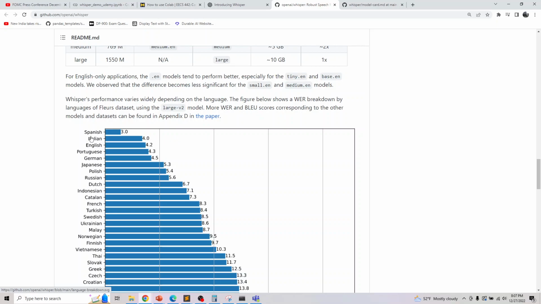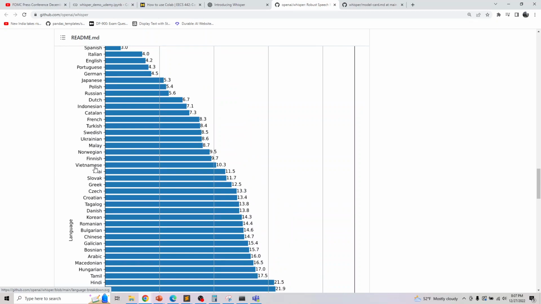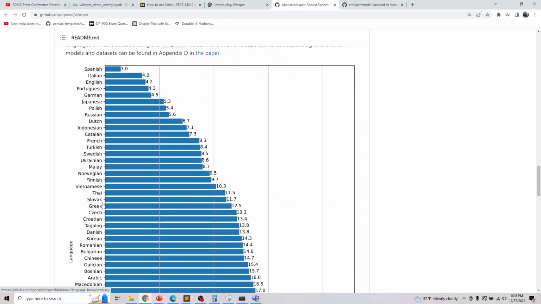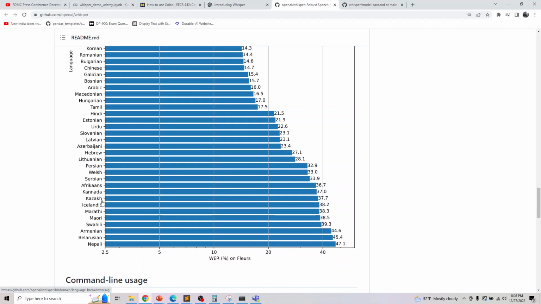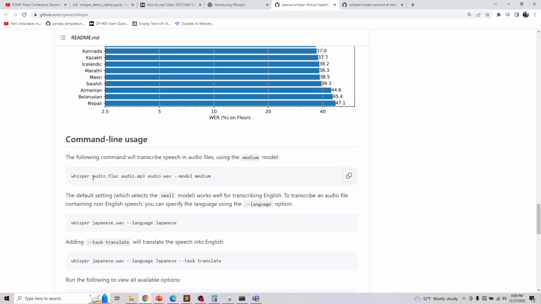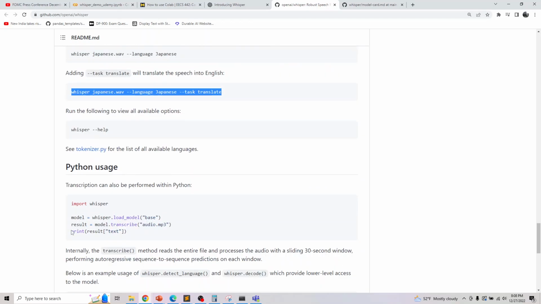I know that there's Urdu, Spanish, Ukrainian, Vietnamese, Italian, French, Japanese, Portuguese, Turkish, Malay, Croatian, Tamil, Nepali, Armenian, Belarusian, Marathi, Icelandic, Kannada. You can try it out on any language and see. If you just want to do it in the command line, you can also try it out there and see if it works for you.